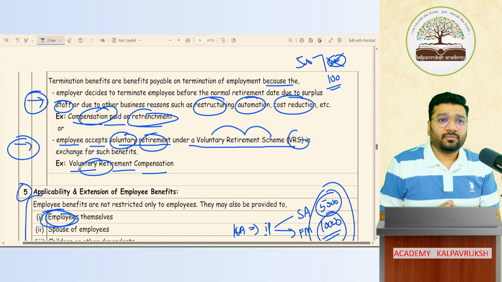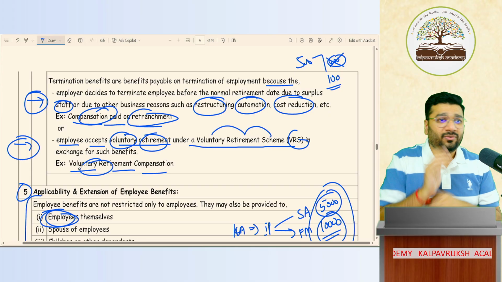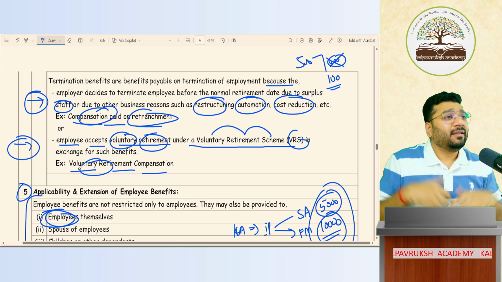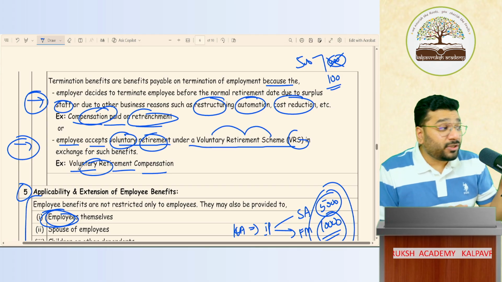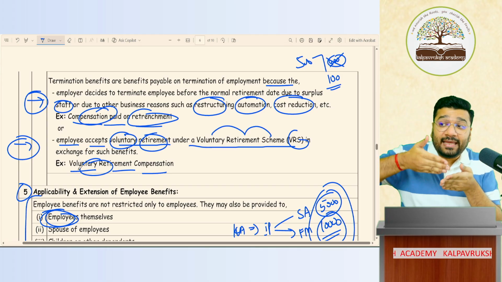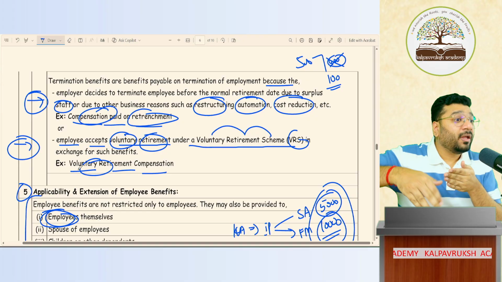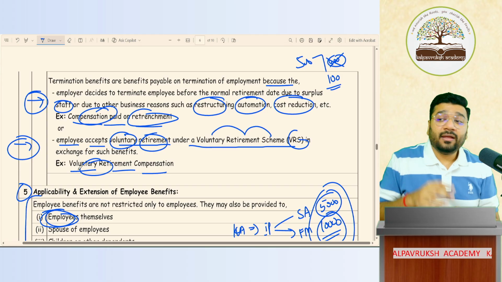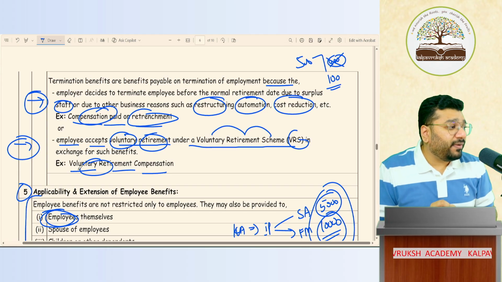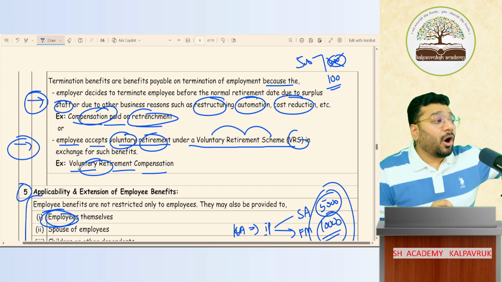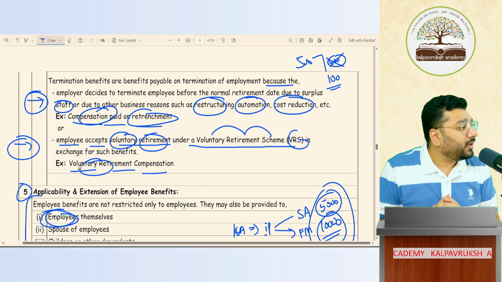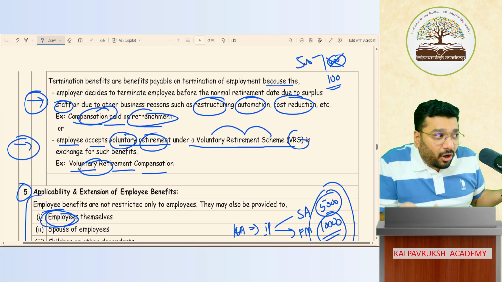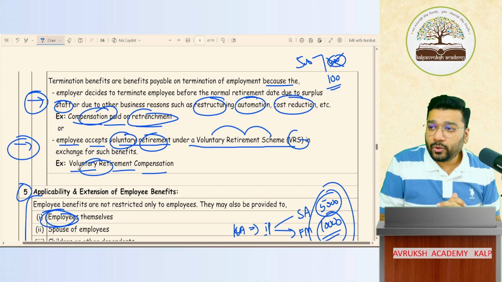The employee wants to go. We like the employee, so we say, don't go, you stay back in the company, we will give you an extra 1 lakh rupees. That also is an employment benefit, but it's not termination. Termination means any benefit that we give to the employee upon the termination of the employment, that is called a termination benefit. What you are saying is not part of termination benefit. It is part of either short-term employee benefit or long-term or post-employment benefit, depending on what you're offering the employee. It depends on the language. Okay, not okay.